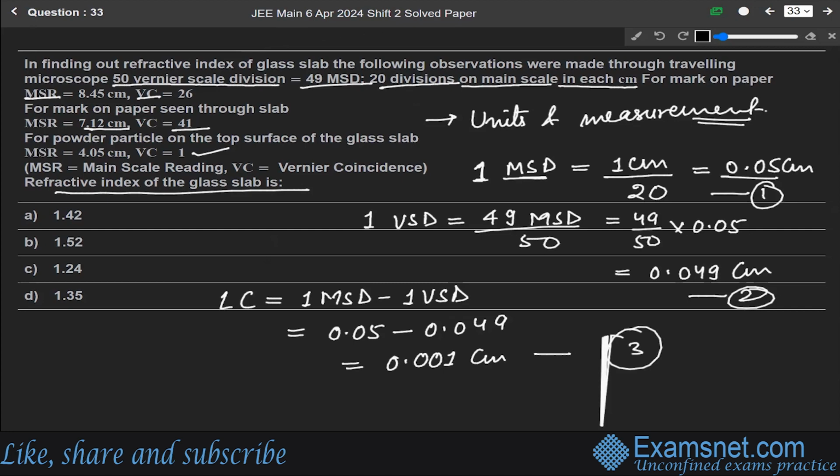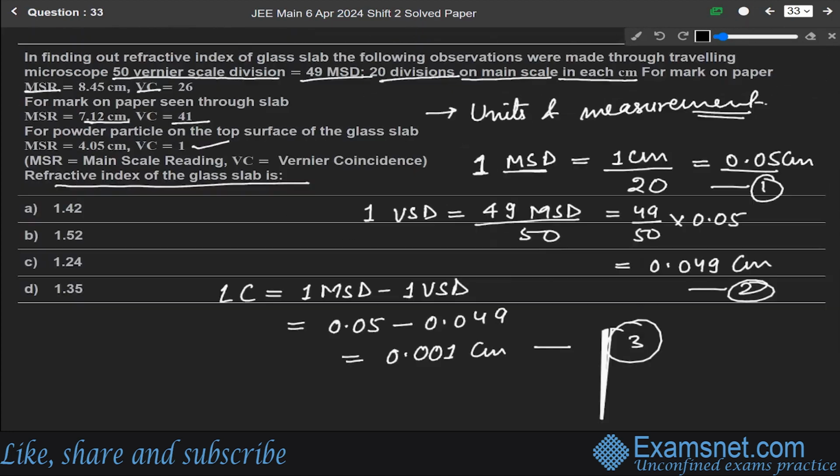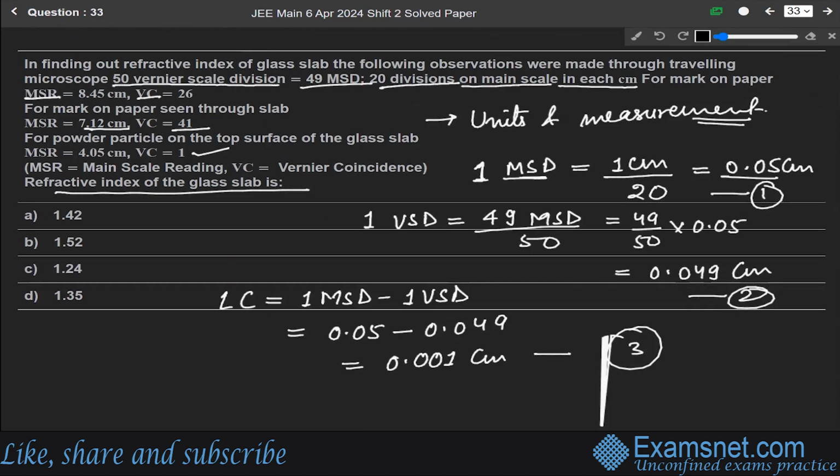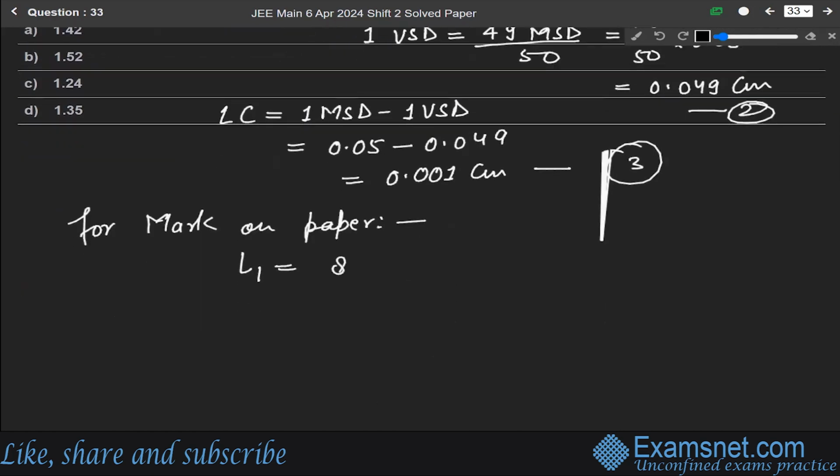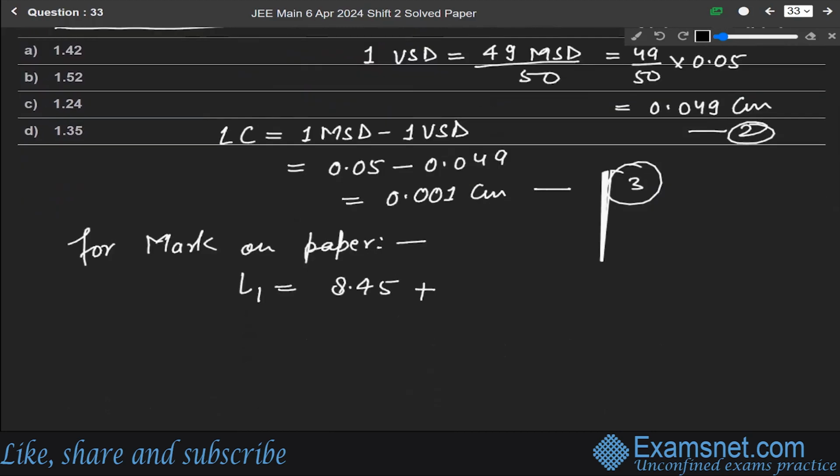Now, for the mark on paper, MSR equals this and VC equals this. So for the mark on paper, L1 will be 8.45 main scale division plus the VC, vernier coincidence, into the least count.